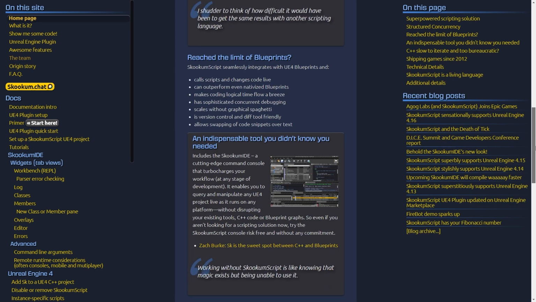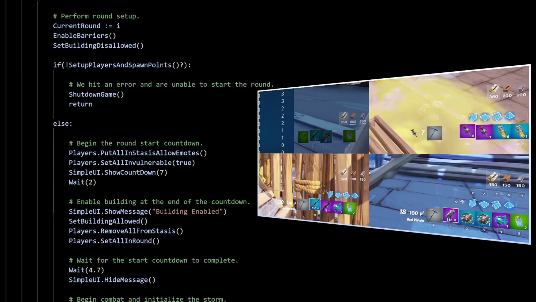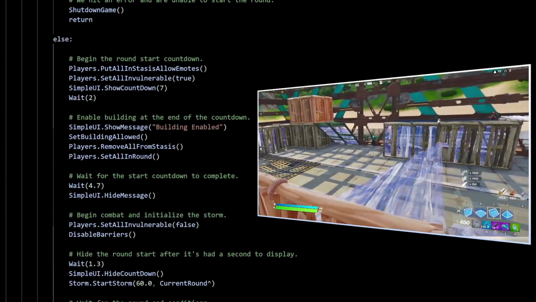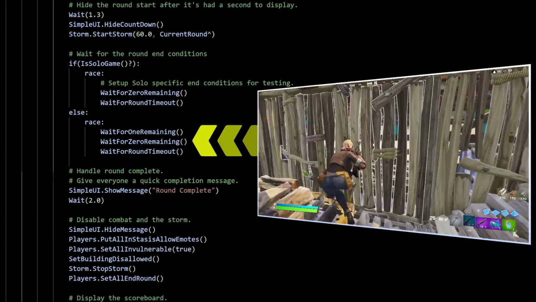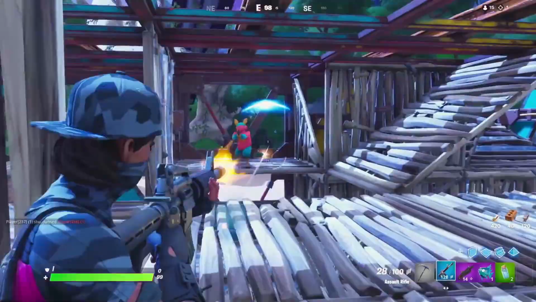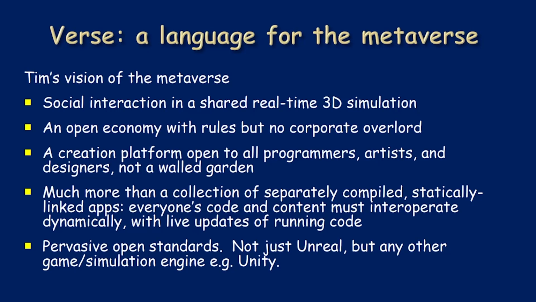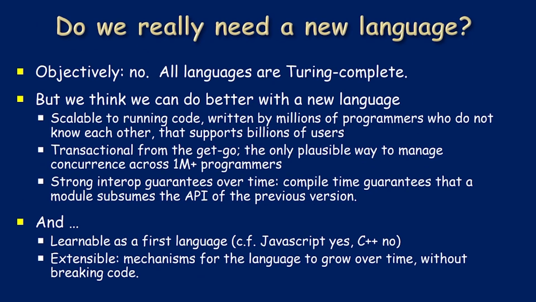Going through all the Verse snippets from the 2020 presentation and those new materials, one can see a clear difference in implementation details compared to what we saw during the official language presentation just a couple of days ago. So we will come back to this later. In the presentation showcasing Verse this year, we also learned the overall motivation behind Verse. So, the language for the metaverse, scalable to running code for use by millions of programmers supporting billions of users.